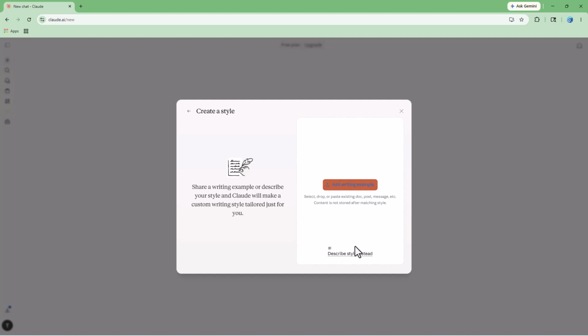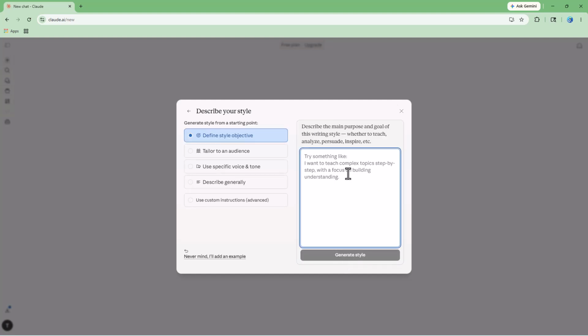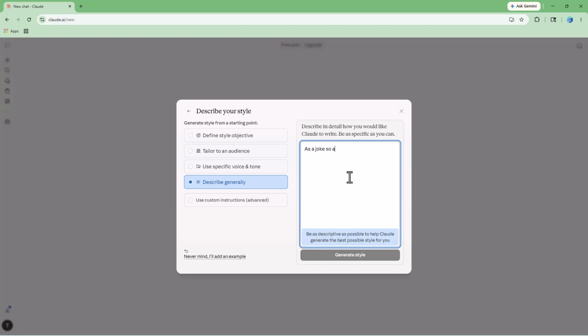You can see that you can add a writing example or describe the style right here. So I'm just going to say describe generally, and say as a joke, so any topic is funny, let's say for example. I'm just going to add this style right here. So basically tell everything as a joke, and I'm going to generate a style.